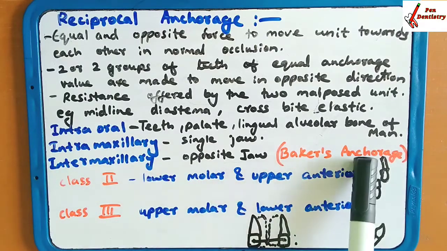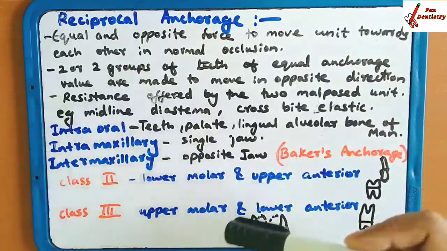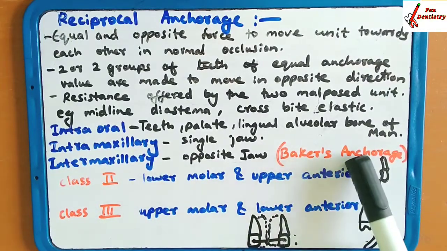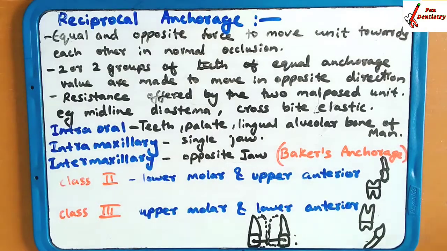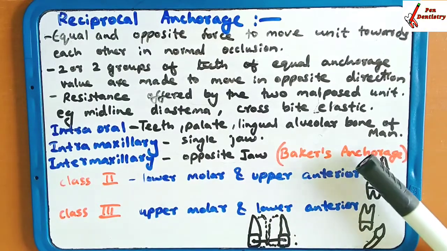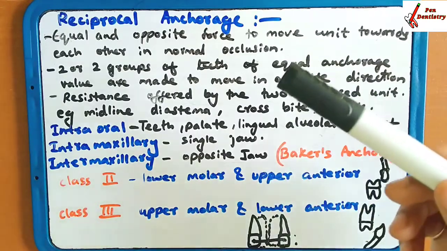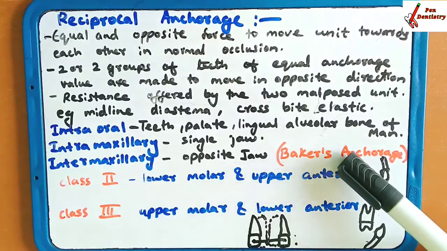Baker anchorage is an example of intermaxillary anchorage because both jaws are involved here. In Baker's anchorage, elastics are applied for the correction of the upper as well as the lower jaw. Both the upper and lower jaw teeth are involved, the maxilla as well as the mandible.